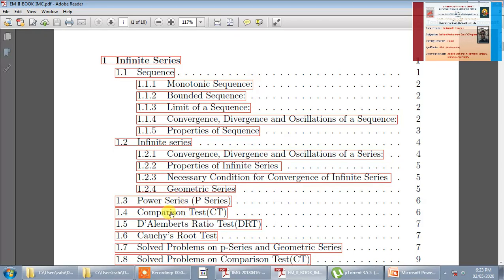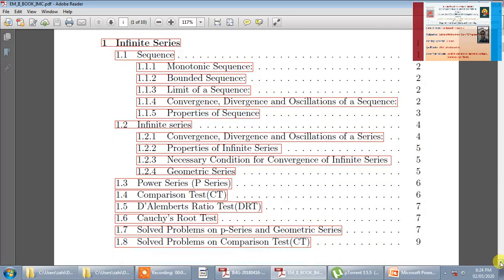and we are going to learn about the comparison test, that is called CT, and we are going to use the DRT, that is D'Alembert's ratio test, for finding convergence and divergence of the series, and we are going to have one more test, that is called CRT, that is Cauchy's root test, and then we are going to have problems based on P series and geometric series, and problems based on the comparison test. So let us start with the sequence.